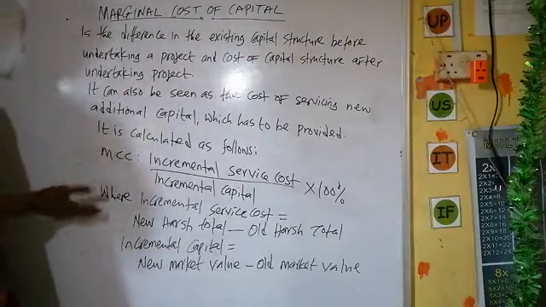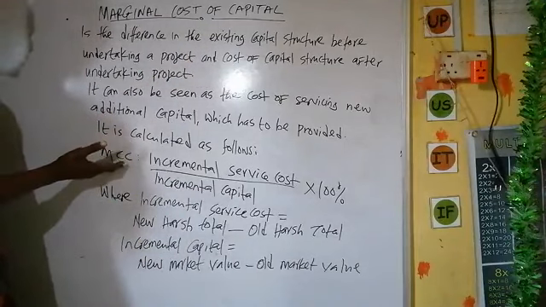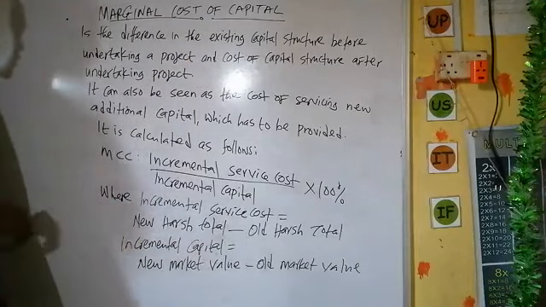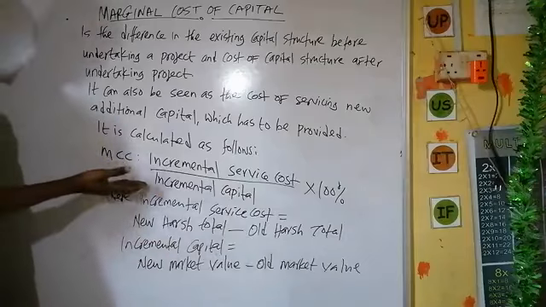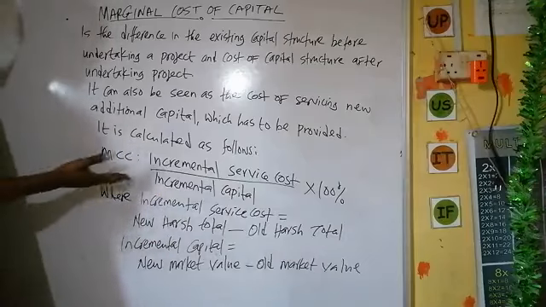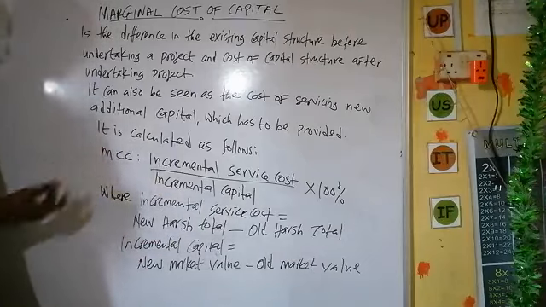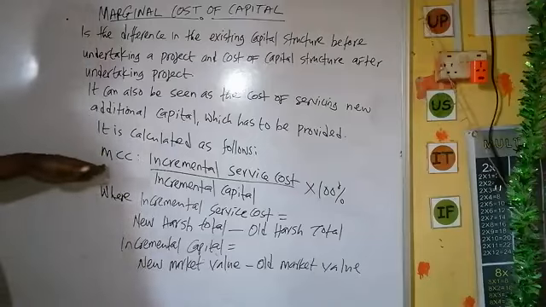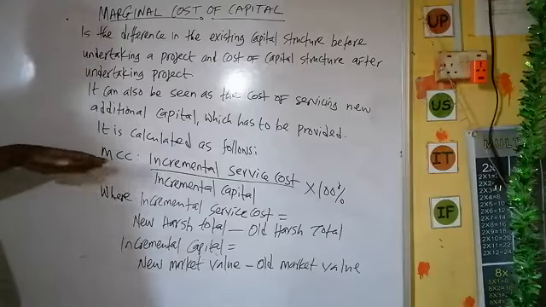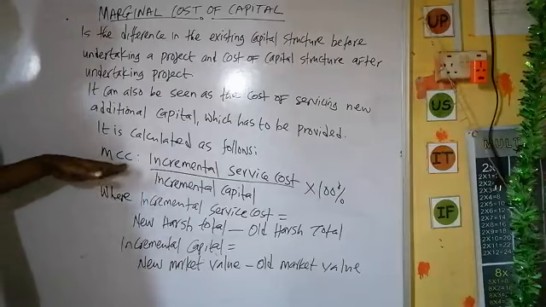So these are the formulas. We have this particular formula, and we are going to look at another formula after explaining this one. So MCC is what? Marginal cost of capital.